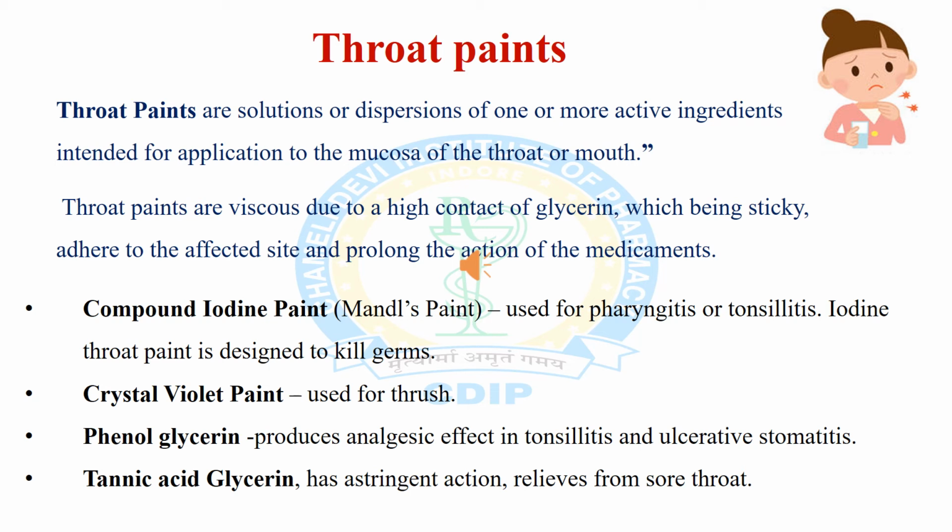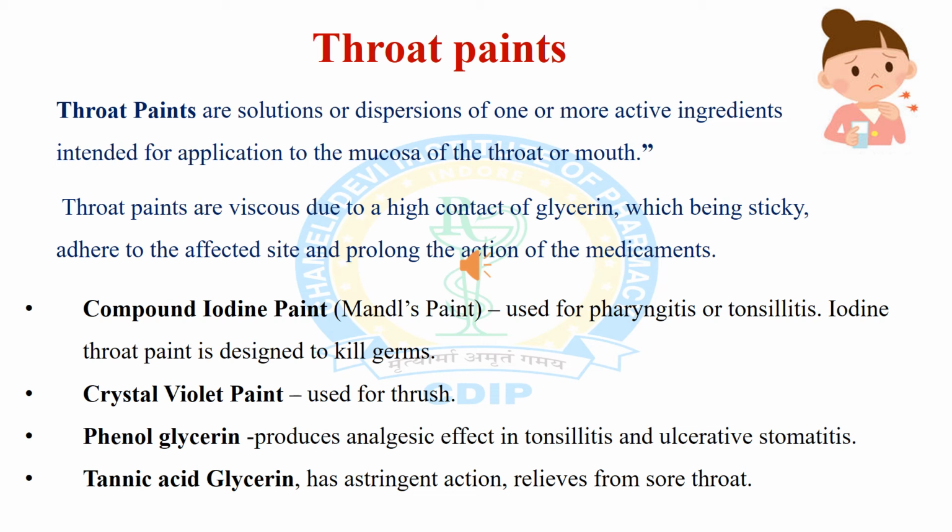Throat paints are viscous liquid preparations used for mouth and throat infection. The throat paints are viscous due to high content of glycerine, which being sticky, adheres to the affected site and prolongs the action of the medicament.